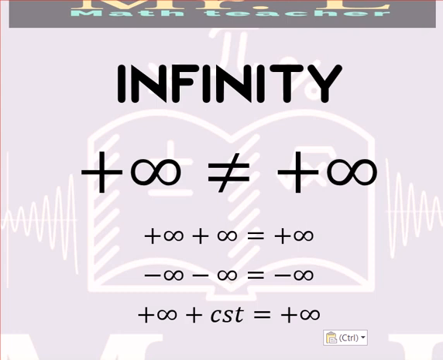If you want to understand this, let's take a simple example. Let's say that you have billions of dollars and you lost $1. This $1 will not change the fact that you are a billionaire. And the same thing with infinity and constant numbers. If you add a constant number to infinity, this will not affect infinity and it will remain infinity.